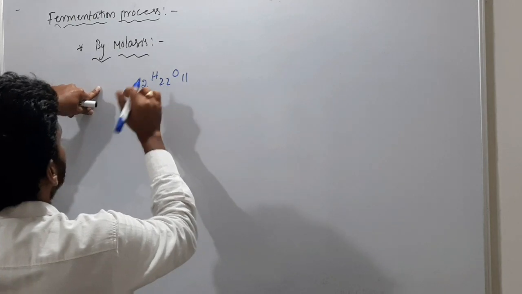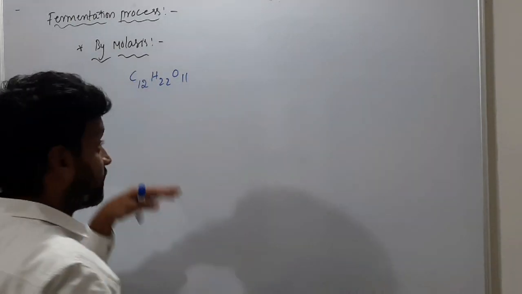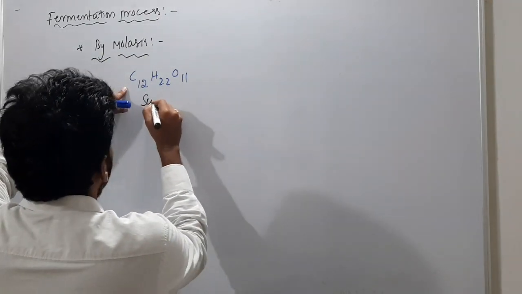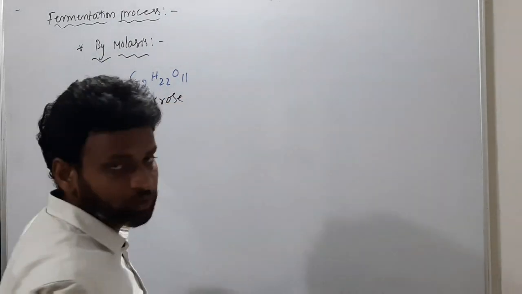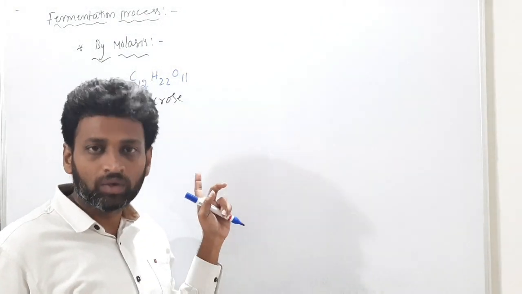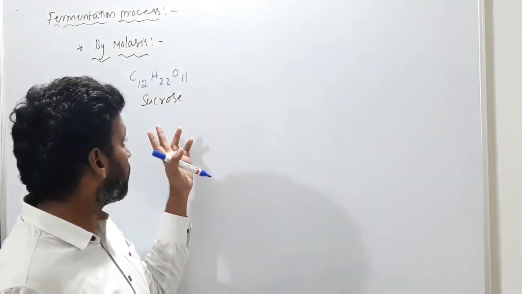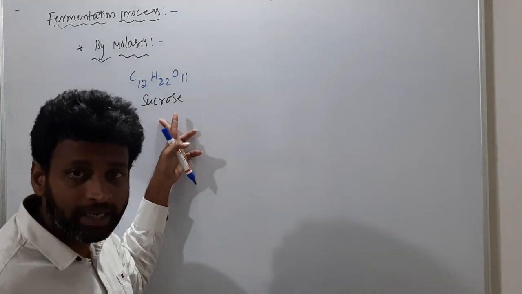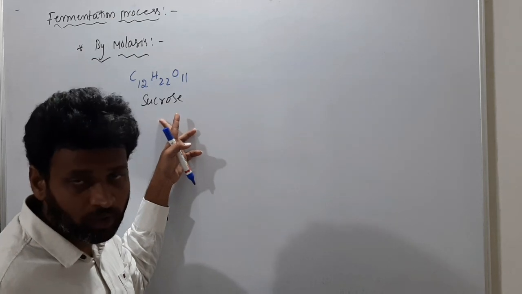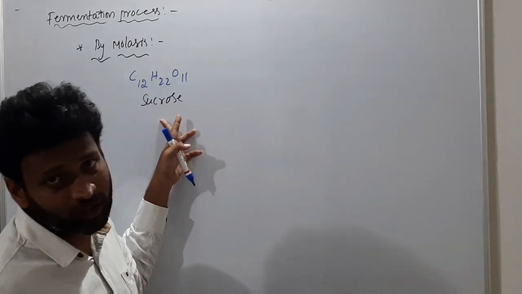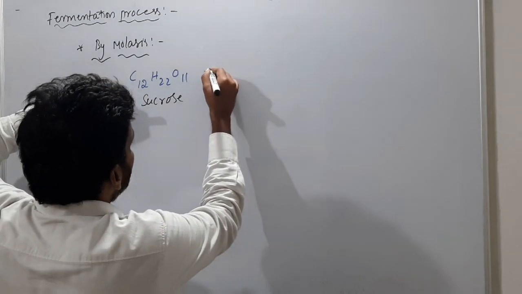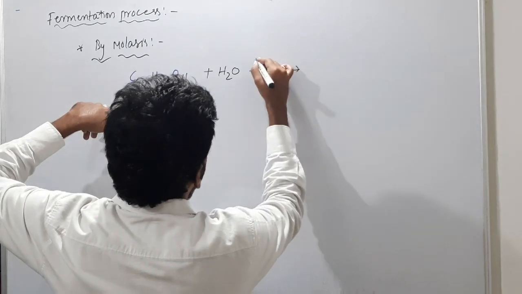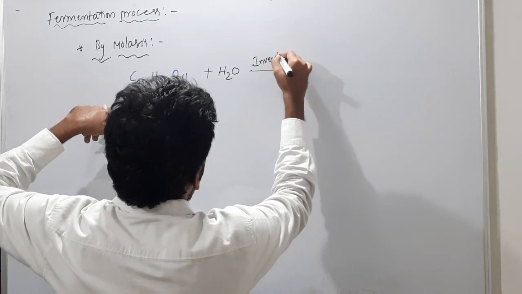C12H22O11. This is called sucrose actually. This sucrose is present in molasses. Sucrose has two sugar units. Aldose or ketose? Aldose and ketose both are present in this. Sucrose consists of an aldehyde group as well as a keto group due to the presence of glucose and fructose. So this will undergo hydrolysis in the presence of H2O and what enzyme? That is called invertase.